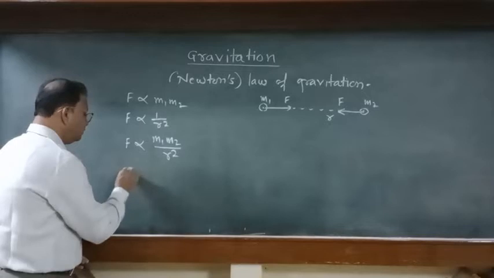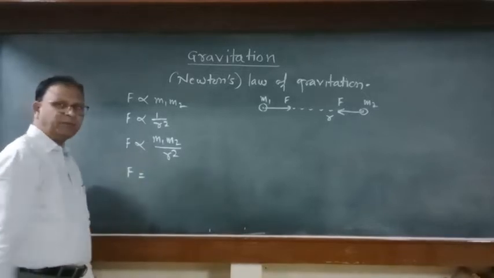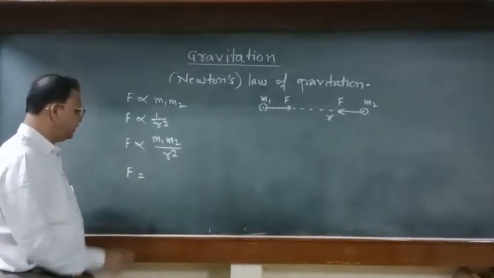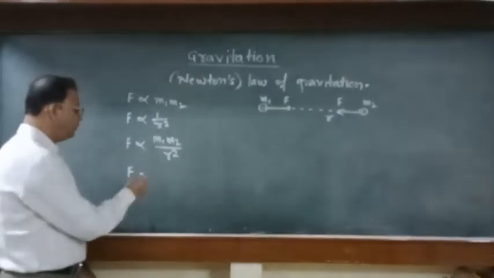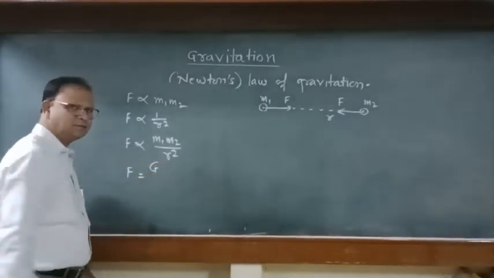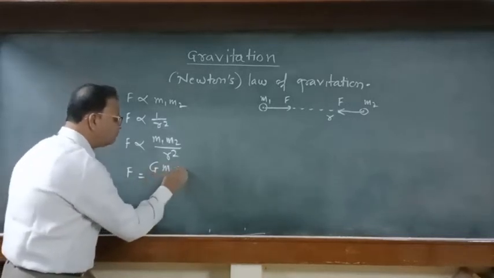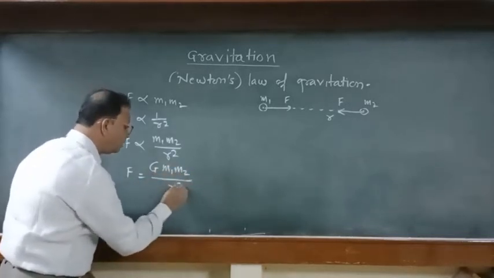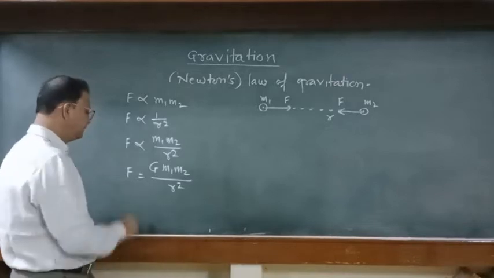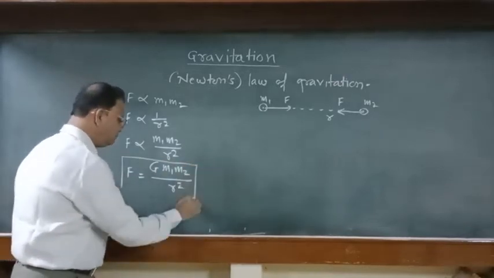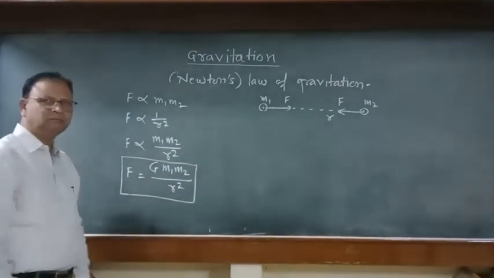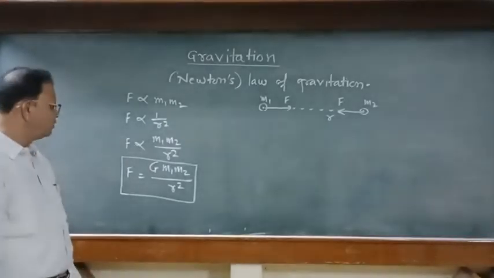Now, if we replace the proportionality sign by an equality sign, then we have to take a constant. So that constant is G, and F equals G m1 m2 upon r square. This is the formula for the gravitational force of attraction.